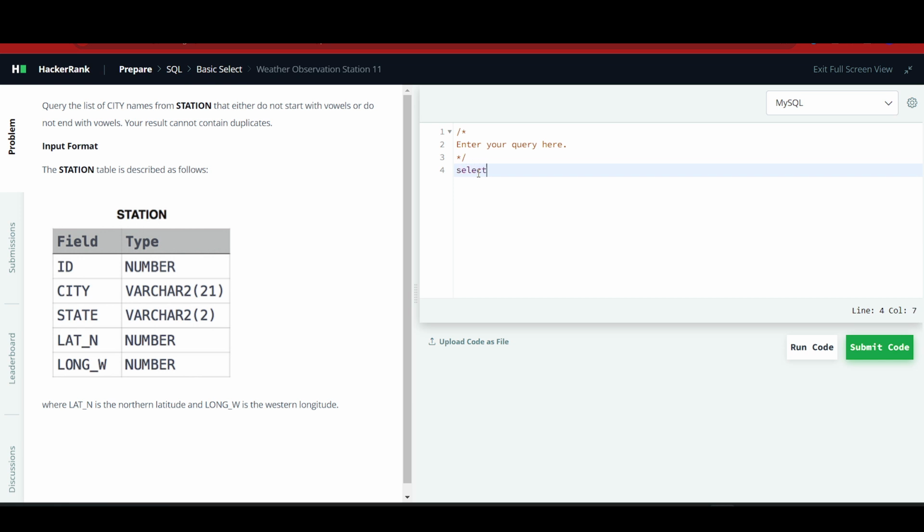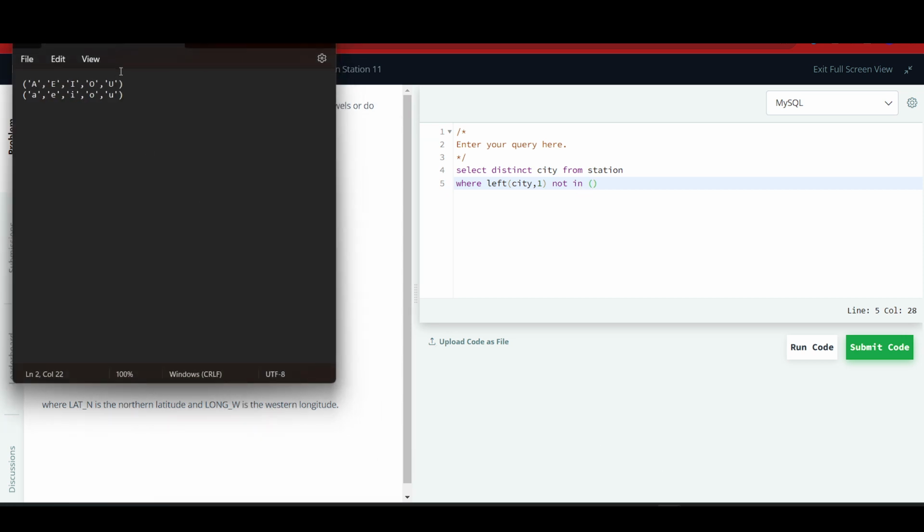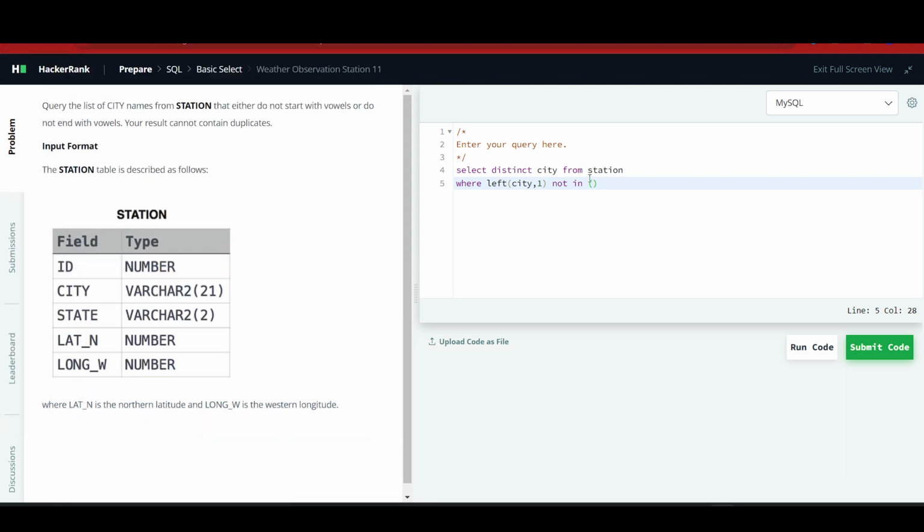So here we will write SELECT DISTINCT city FROM station WHERE LEFT(city, 1) NOT IN, and I'm just again copying with Control C and pasting with Control V, so that it checks for cities that do not start with a vowel, or that do not end with a vowel.